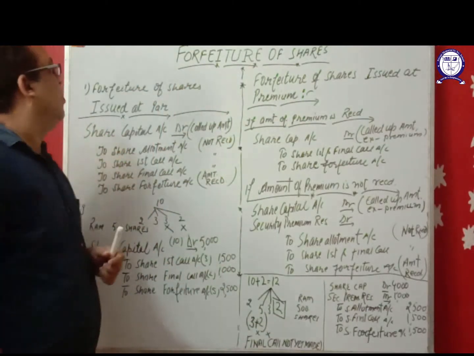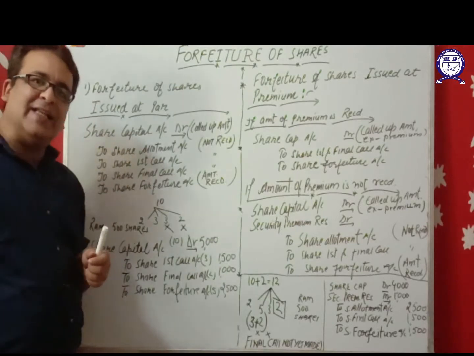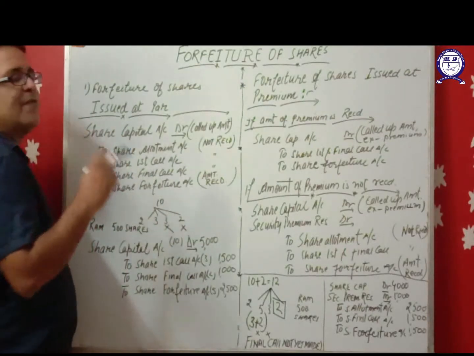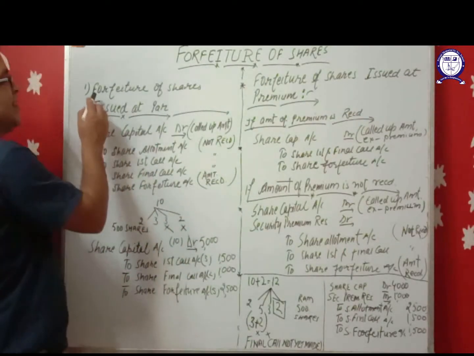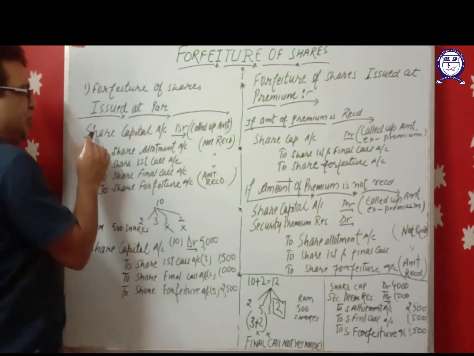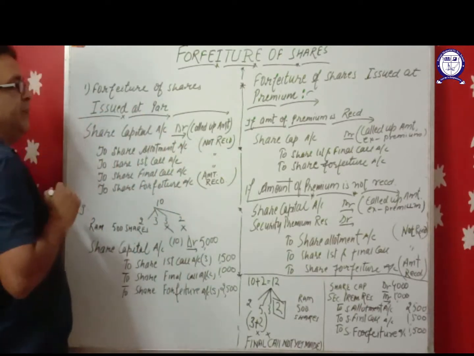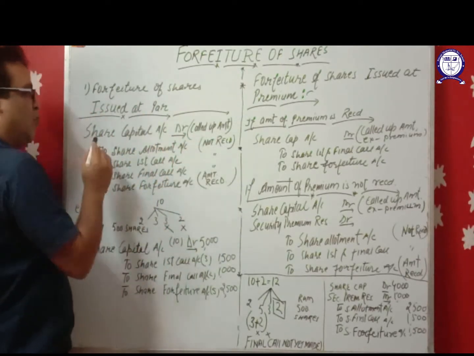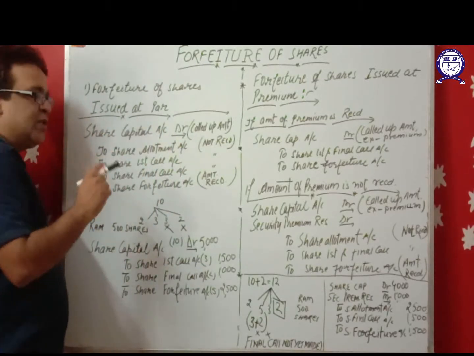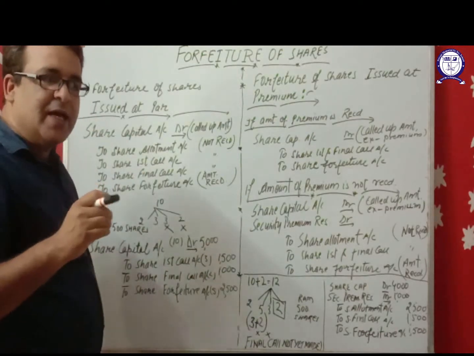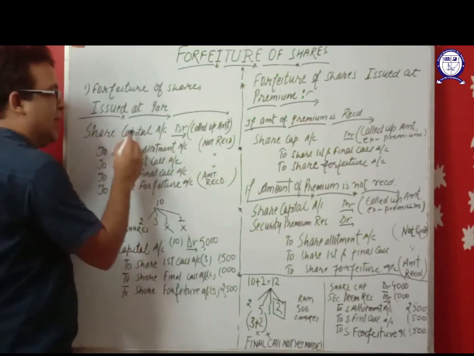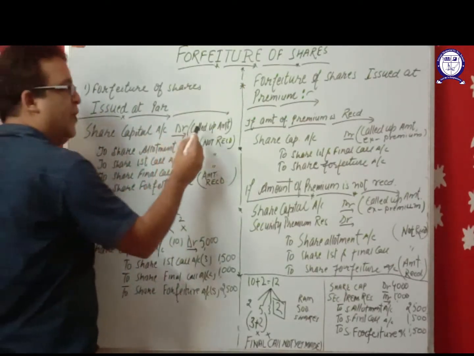Now, what journal entries will be passed at the time of forfeiture of shares? Suppose shares were issued at par. The first case: forfeiture of shares issued at par. Share capital account debit, called up amount. Why is the share capital account debited in this entry? Because when the company forfeits the shares, the capital of the company will reduce. That's why the share capital account is debited with the called up amount.